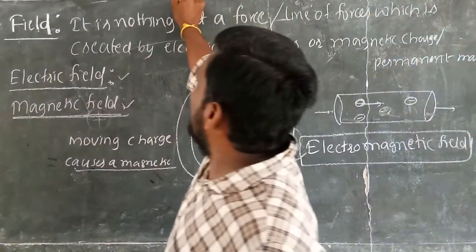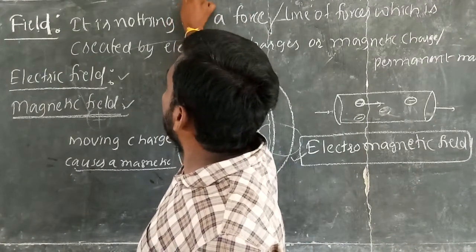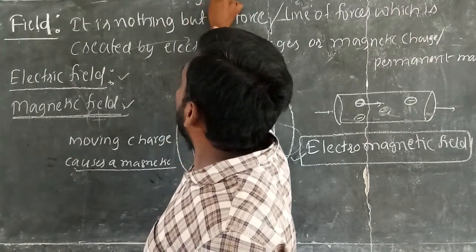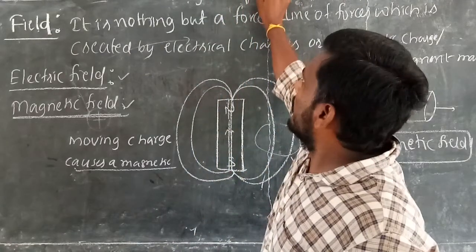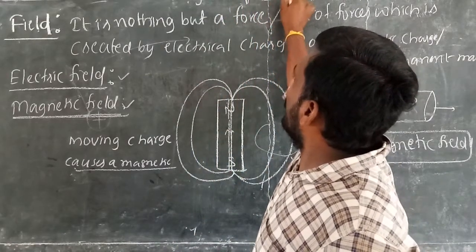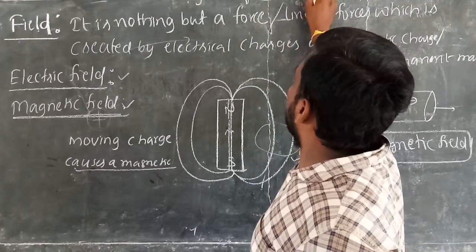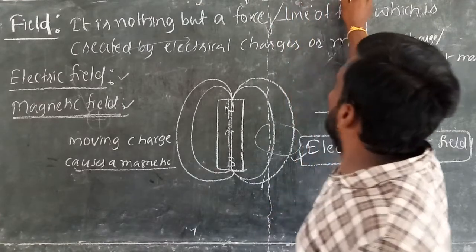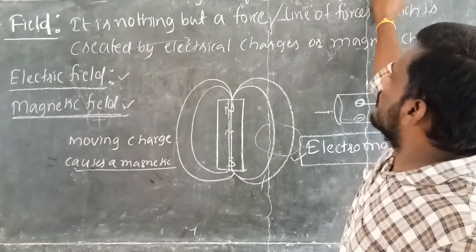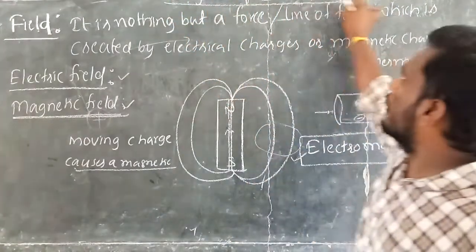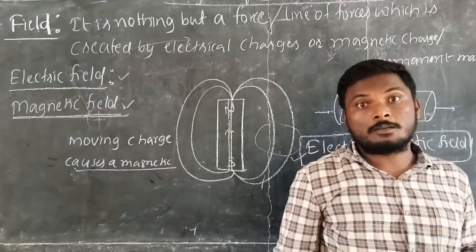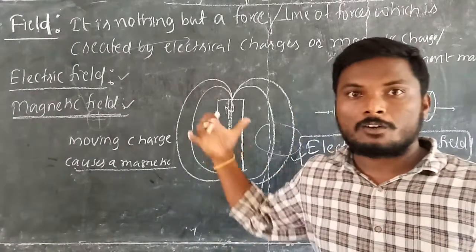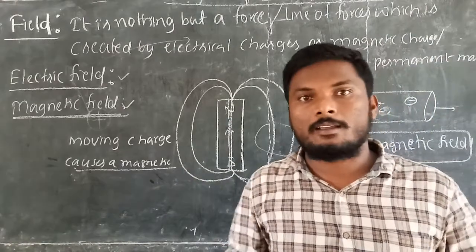subject. So that is engineering electromagnetics. This is our subject, or electromagnetic fields. Now tell me, what is our subject name? Our subject name is electromagnetic fields or engineering electromagnetics.